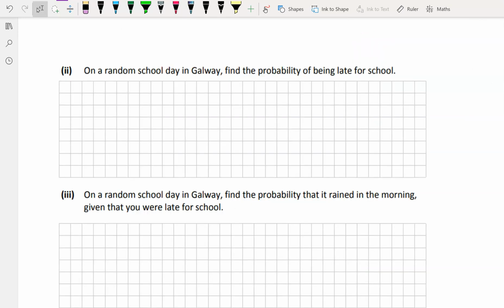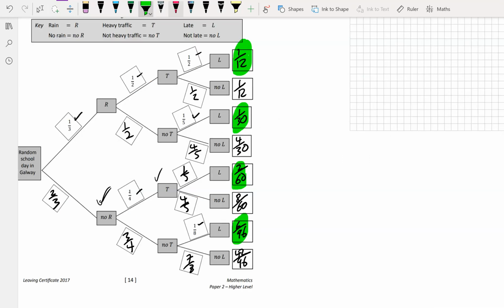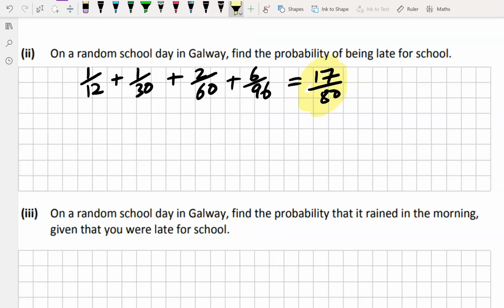Part 2, on a random school day in Galway, find the probability of being late for school. Let's look at all the ways we could be late. Highlighted in green are all the ways we could be late. It's this way, or this way, or this way, or this way, and or means we add our probabilities. So we get a probability of 17 out of 80.